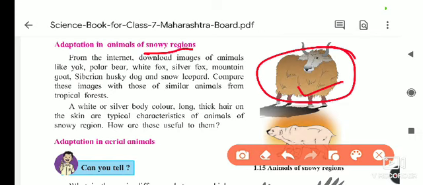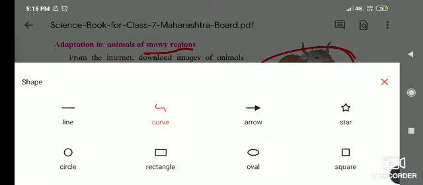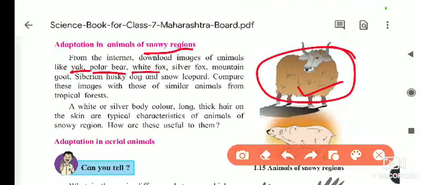So see here, from the internet download the images of animals like yak, polar bear, white fox, silver fox, mountain goat, Siberian husky dog, snow leopard. Just compare these images with similar animals from the tropical forest. So which similarity is there? They have thick and long hairs on their body.